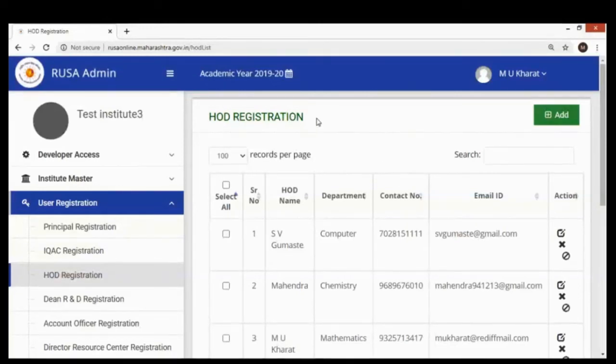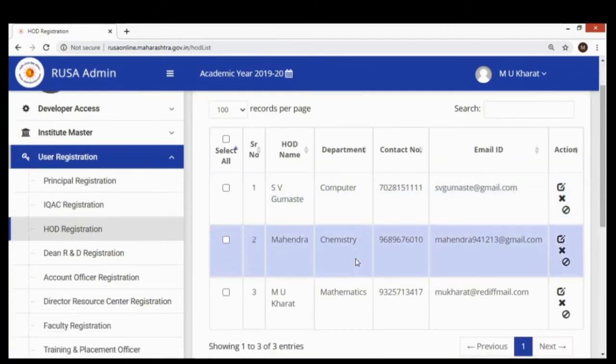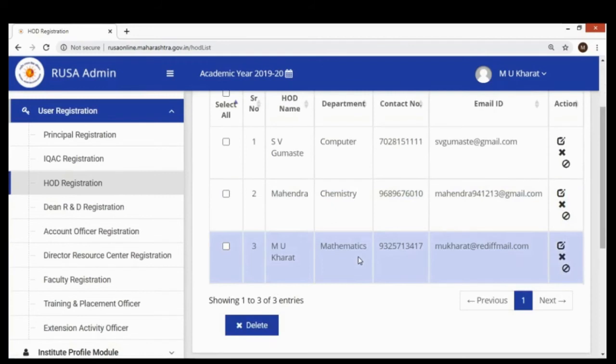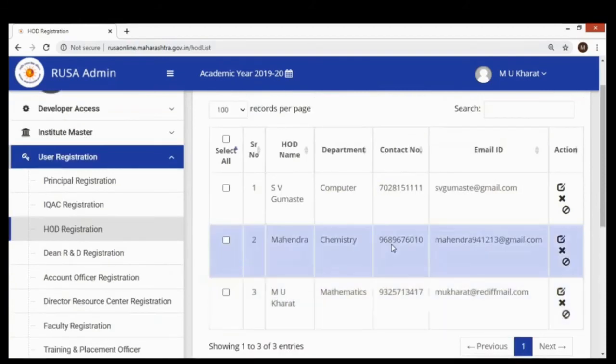Like, a head of the department cannot access the accounts officer's or the librarian's information, or the information of other departments, because the principal has defined the departments and the IQAC in charge has defined the role of that head of the department with the specific restrictions of that department only.